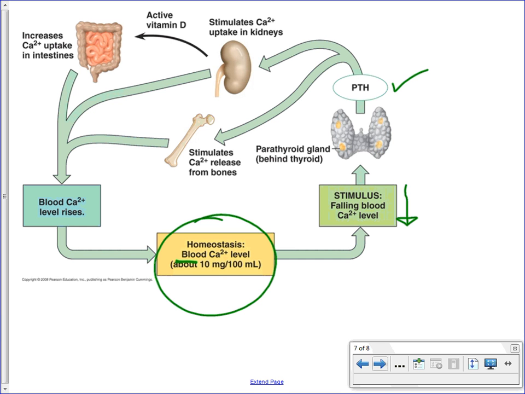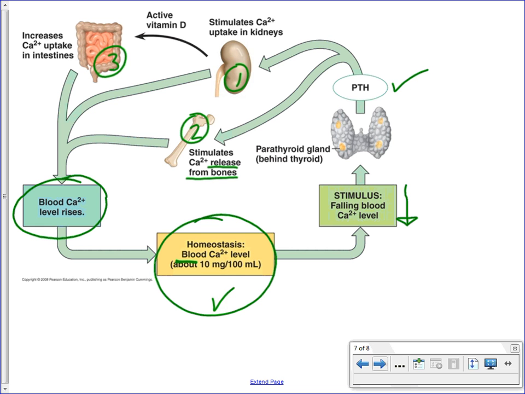Parathyroid glands have three different target tissues: the kidneys for reabsorption; the bones, where we're going to release some of the calcium from the bones and move it into the blood; and finally, the small intestines, absorption of calcium from your food. All three of these are going to serve to increase the concentration of calcium in the blood. So hopefully those are eventually going to bring your body back into homeostasis in terms of the concentration of calcium.